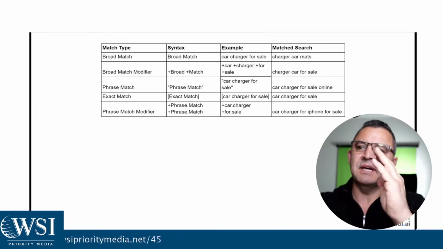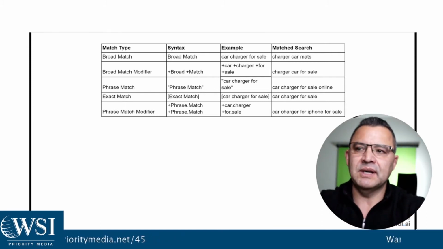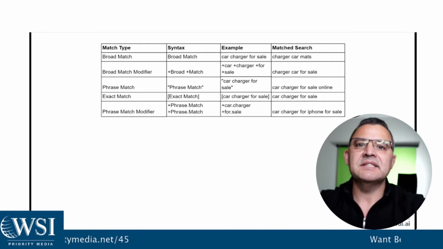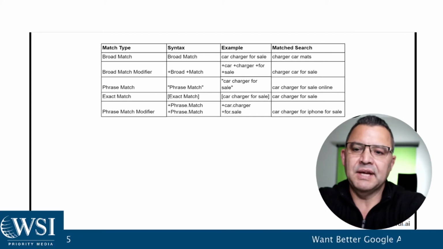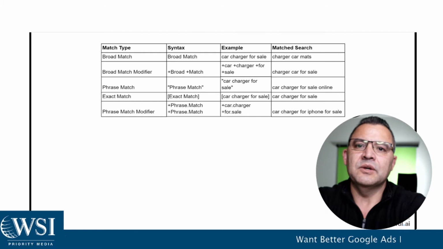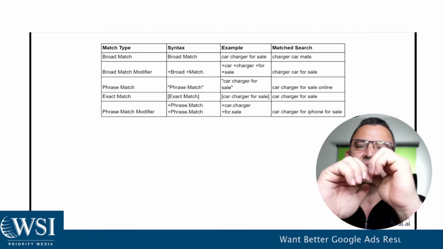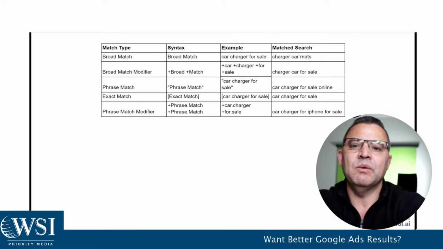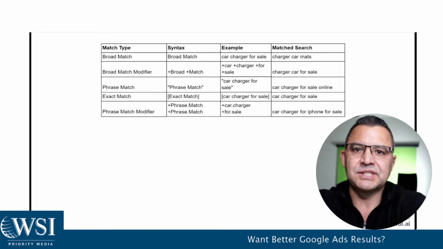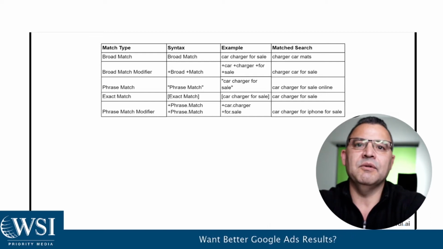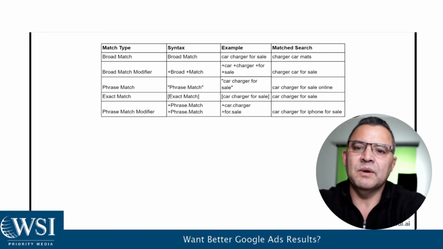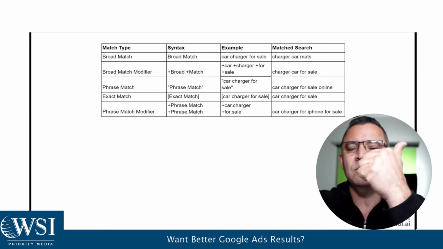The purpose of this video is not to drill down into all of the different explanations, but in the past, we have always been very, very cautious with broad match. Broad match is telling Google, hey, here you go, just go out there and give me whatever you think may be related to this. Well, broad match is just that. It's broad match, and you can bring in a lot of irrelevant traffic if you're not really, really careful with it. And so for us, we've really relied on two key components.